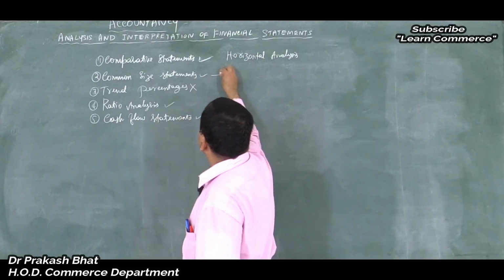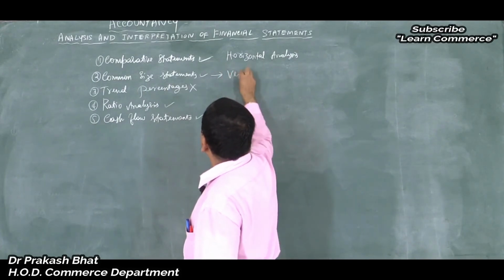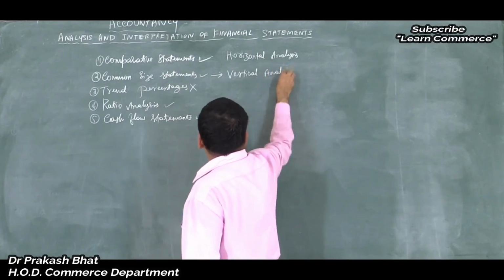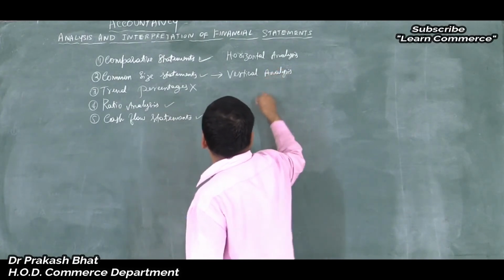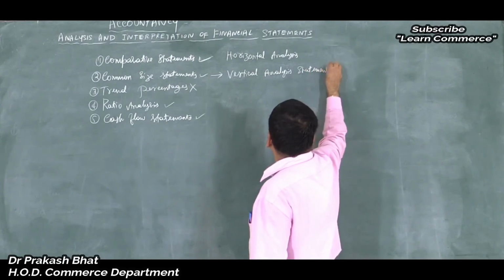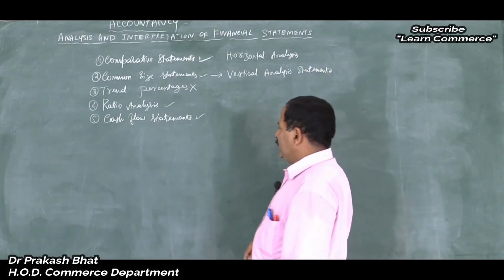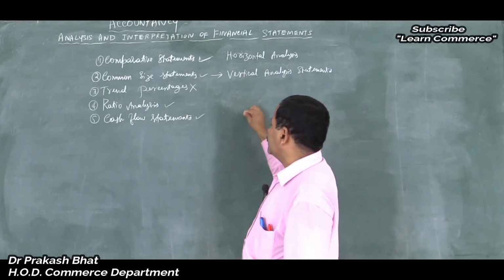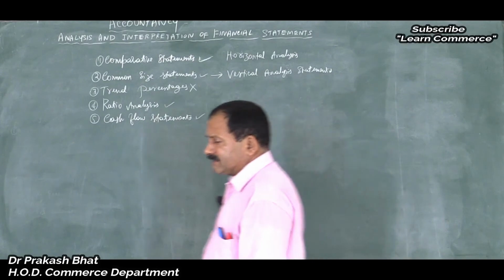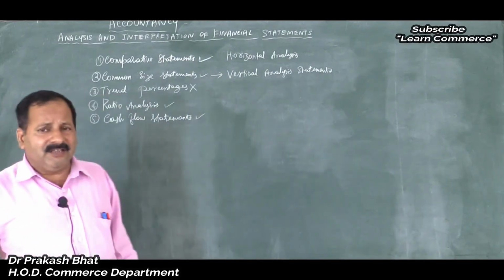And common size statements are called vertical analysis statements. Very simple. You will come to know while writing: in comparative statement, we will compare 2 figures and we will write the difference and we will represent it in percentage. That's a very simple thing, very easy chapter it is.